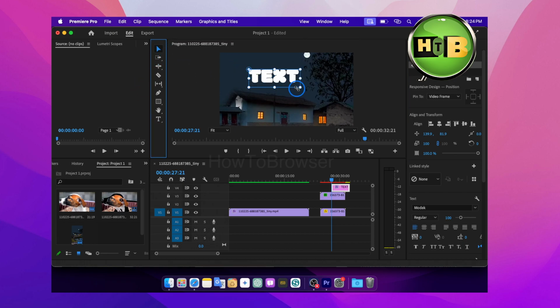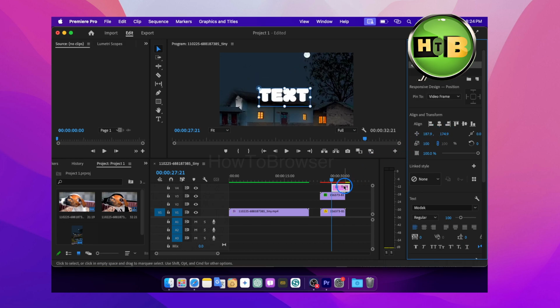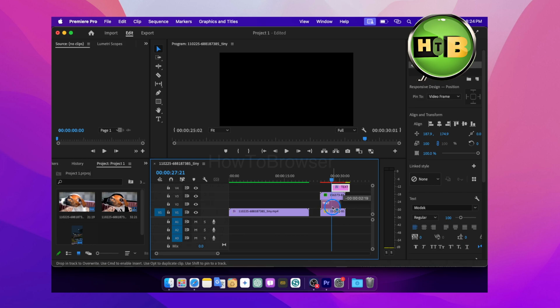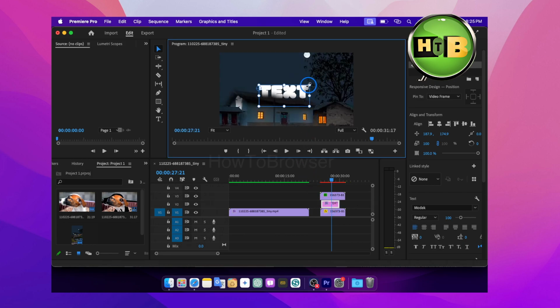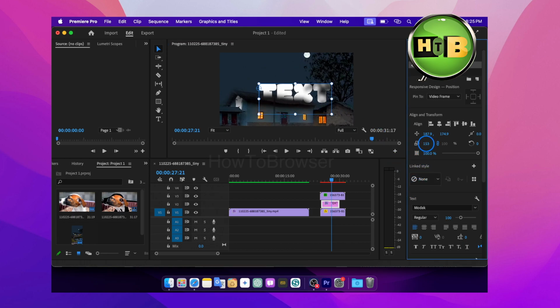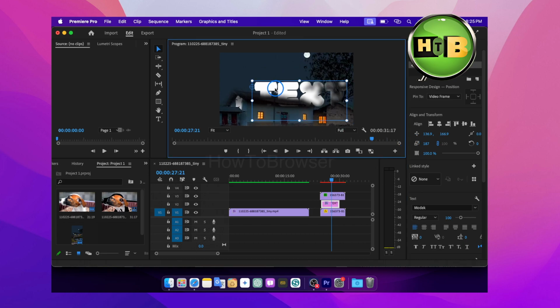And now if I have the text selected, I can move its position, but I just make sure it's positioned here. And let's just position this correctly. And then I have this text behind this house.